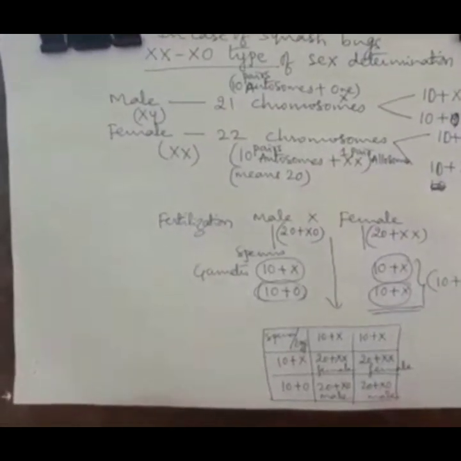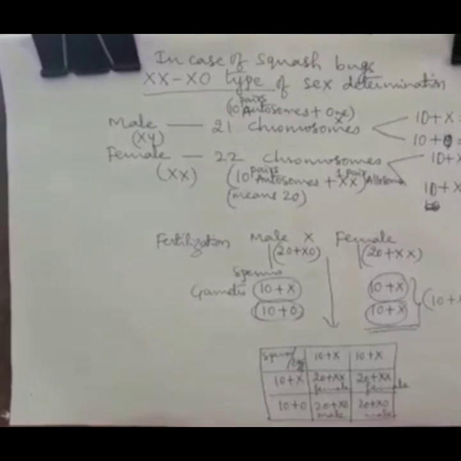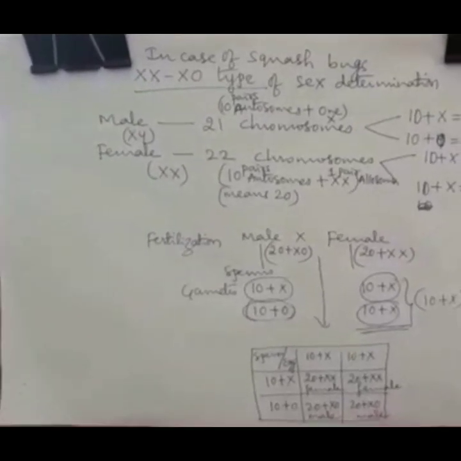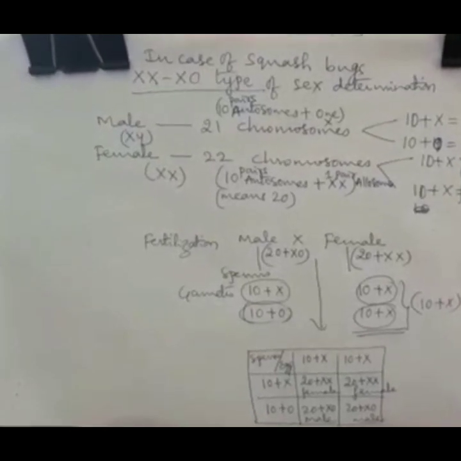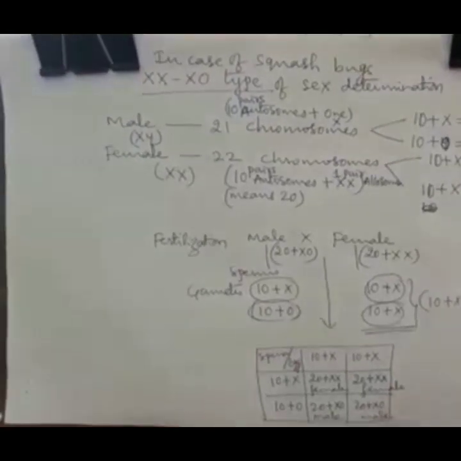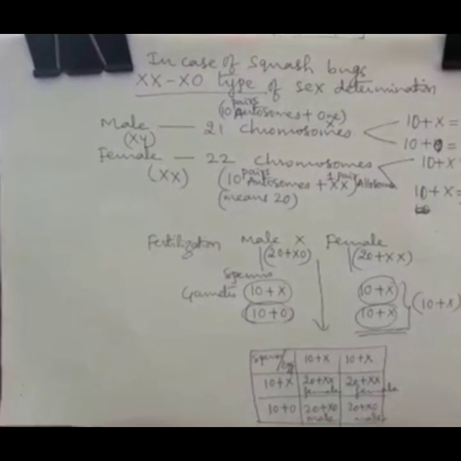In case of squash bugs, XX and X0 type of sex determination, as already told, male is having 21 chromosomes and female is having 22 chromosomes.